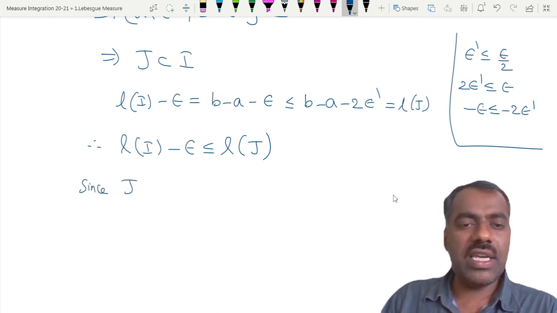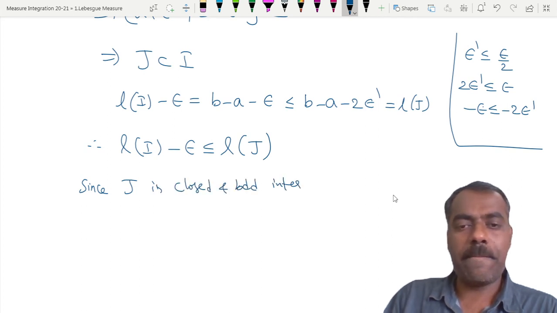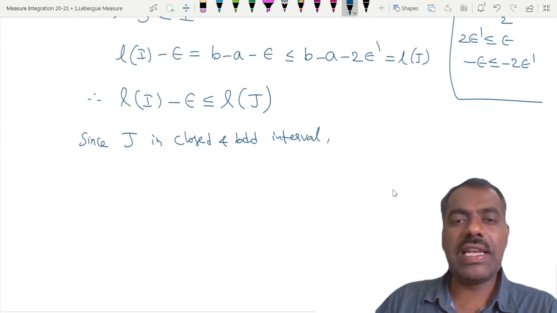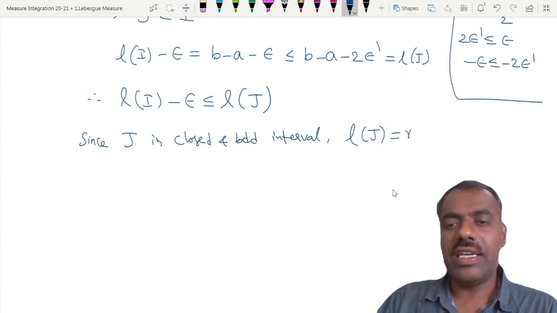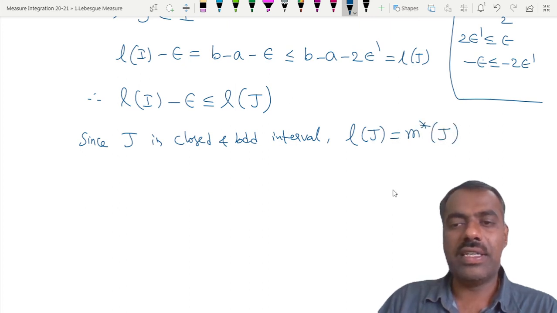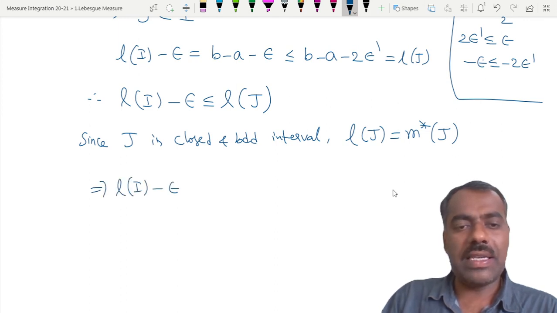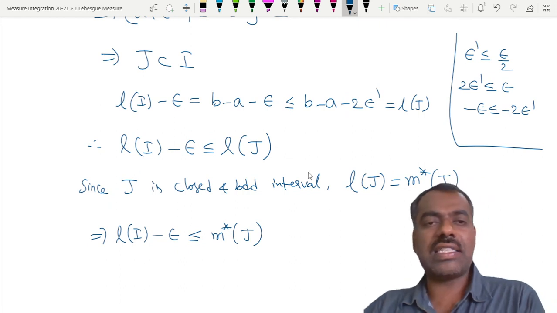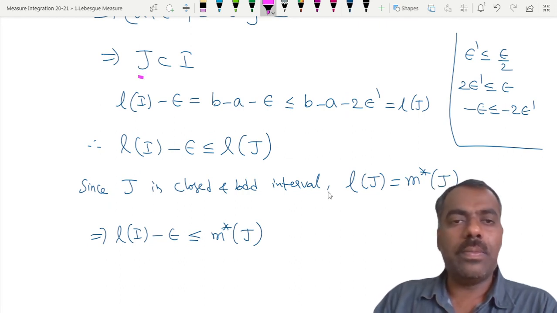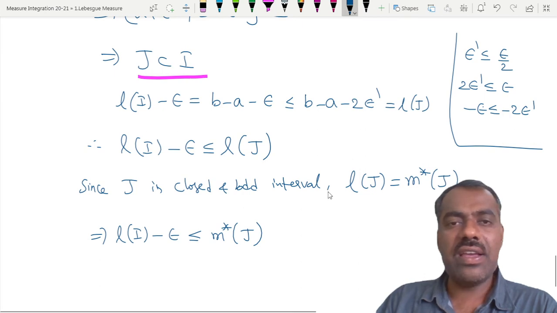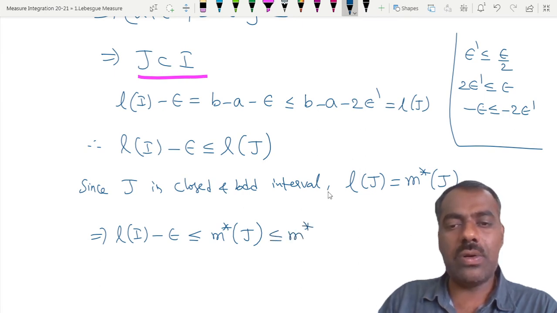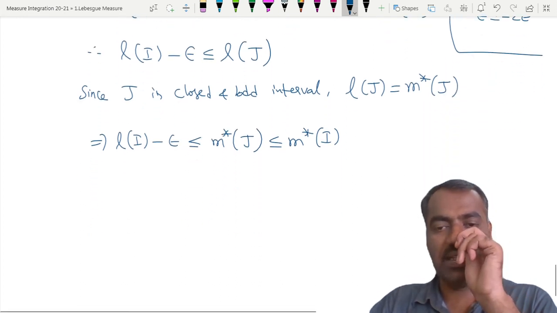Since J is a closed and bounded interval, the length of J is the same as m star of J, right? Are you following? This implies the length of I minus epsilon is less than or equal to, in place of the length of J, we can write m star of J. Last class we have proved that m star is monotone. That means if J is contained in I, what can you say? m star of J is less than or equal to m star of I, right?